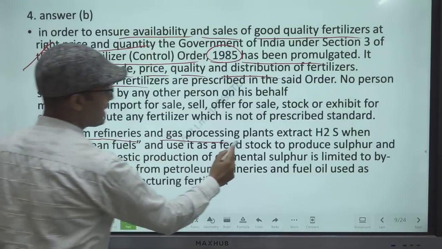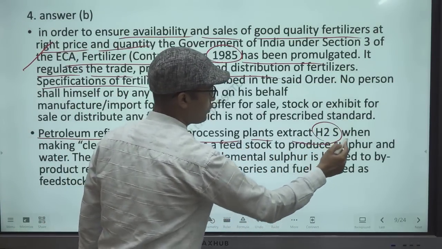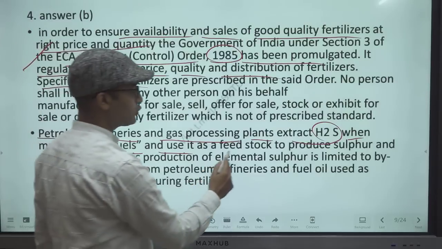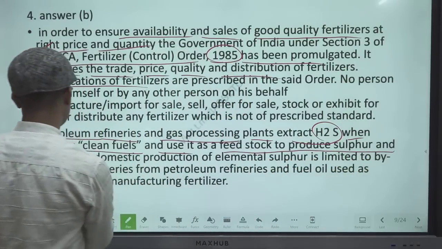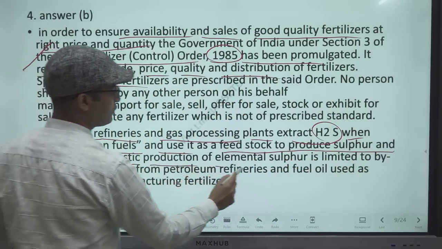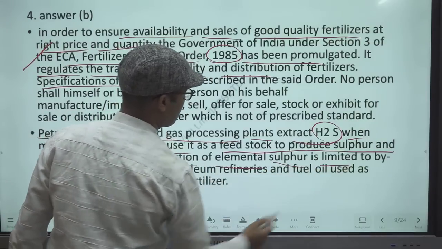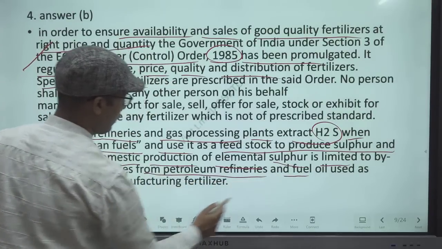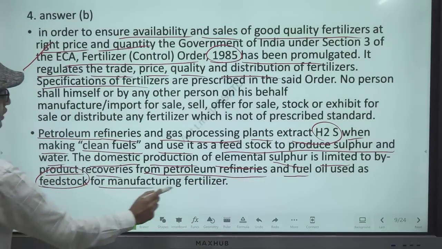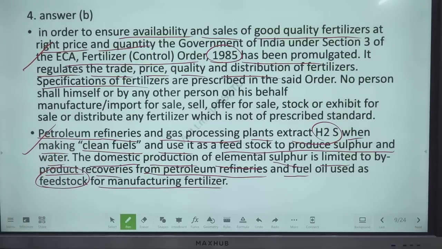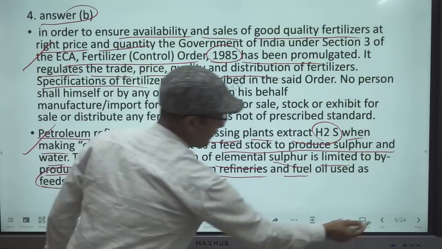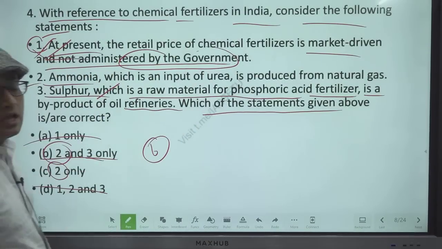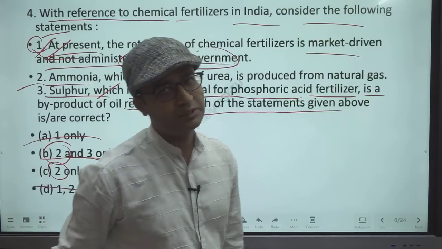Petroleum refineries and gas processing plants extract H2S when making clean fuel and use it as a feedstock to produce sulfur and water. The domestic production of elemental sulfur is limited to byproduct recovery from petroleum refineries and fuel oil used as a feedstock for manufacturing fertilizer. So this statement is correct. So answer B. Here answer B, 2 and 3 both statements are correct. One is wrong because the price of chemical fertilizer is administered by the government.